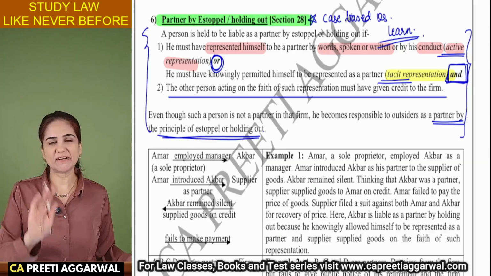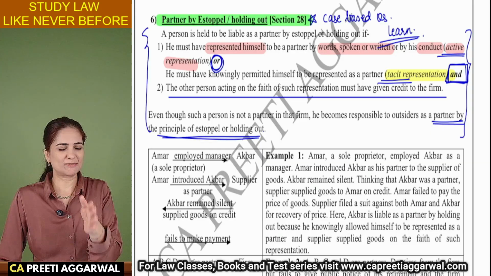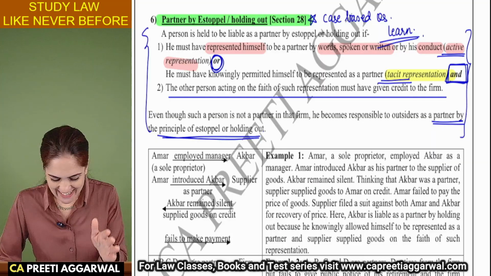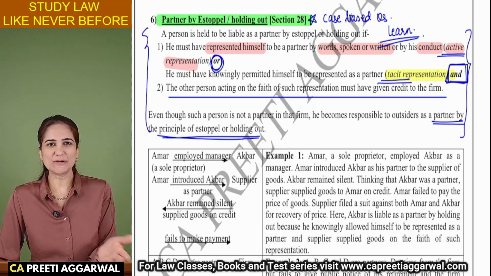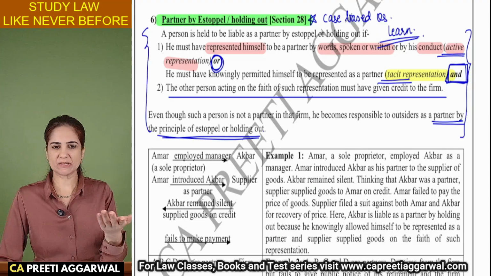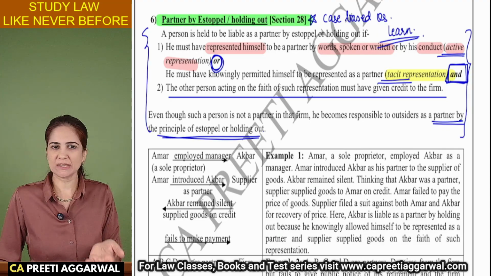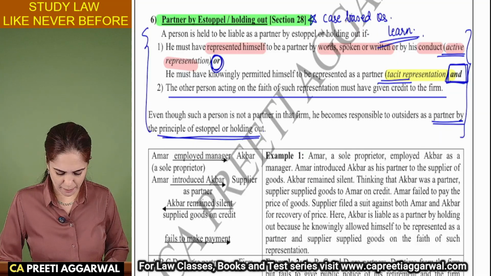He will be liable. We are just trying to protect the third party. So in case the firm, in case the other partners fail to pay, then this partner can also be liable for this transaction, because the other person gave credit, gave goods, just thinking that he is a partner. So he is a partner by estoppel.